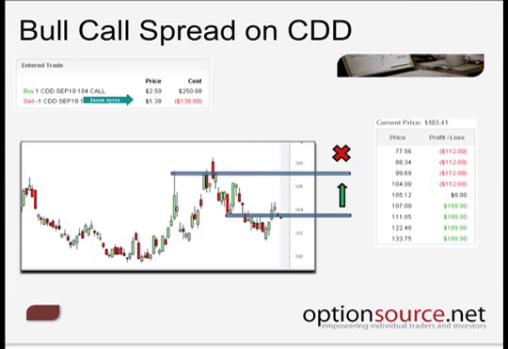And you can see here that at the end of the day, this particular position is costing us $1.12 or $112 versus $2.50.